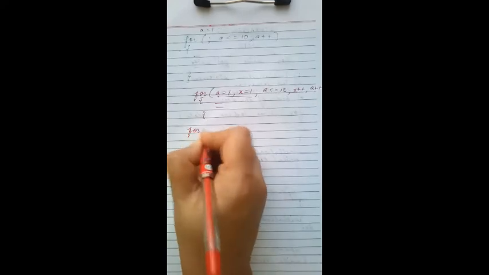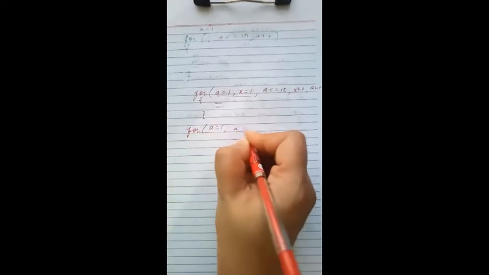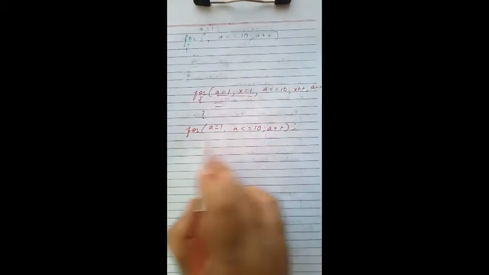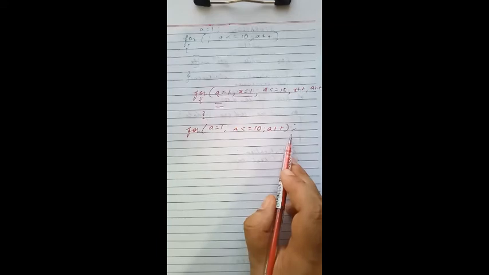Now there can be a null loop also. If I write like this: for a equals to 1, a is less than equal to 10, a plus plus, and followed by a semicolon. There is no body of the loop. Such type of loop is known as a null loop.